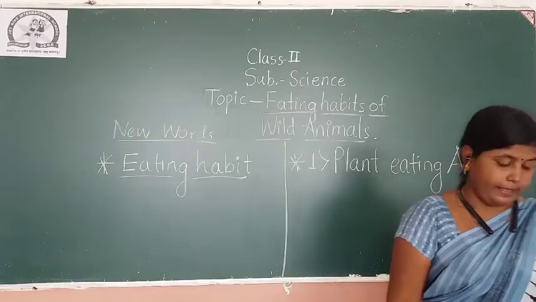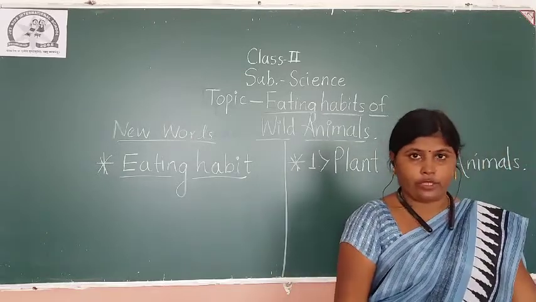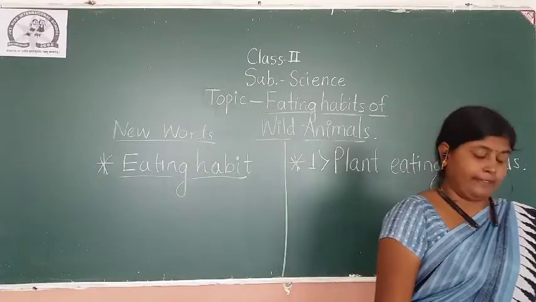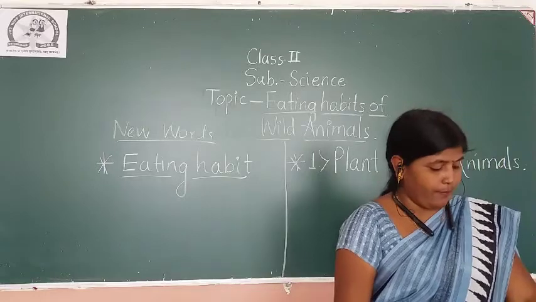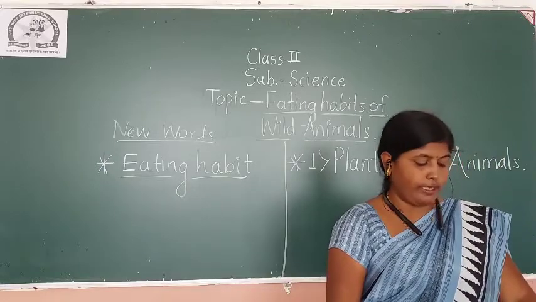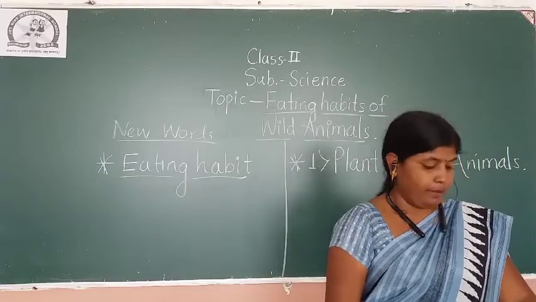They only eat the leaves, you know? Yes. And grass, and the green plants and the fruits. These animals are called plant-eating animals.